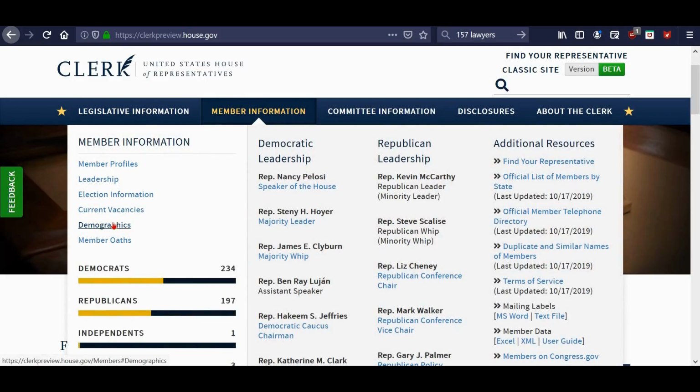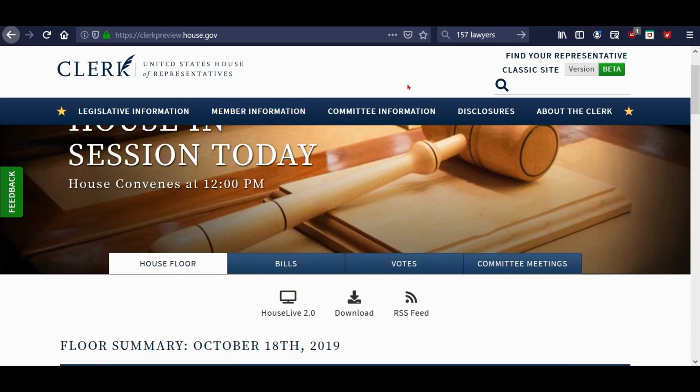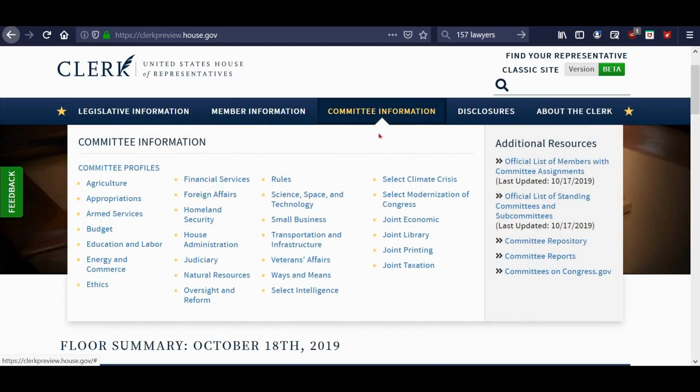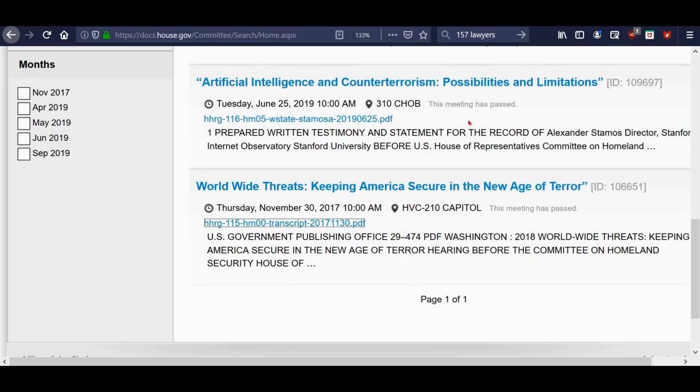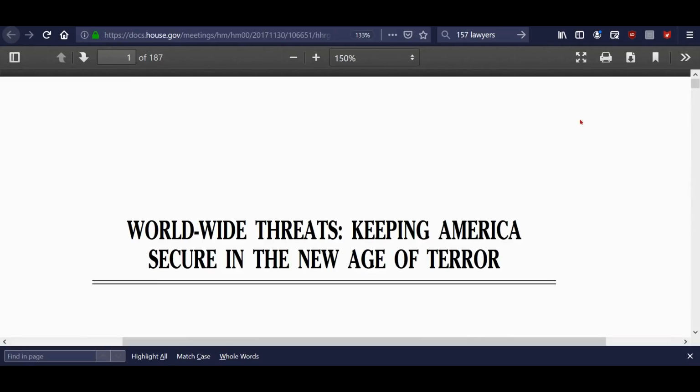And remember, the demographics came from here. And it does have the member oath where it shows when they all supposedly took an oath to defend our Constitution and to stand up for our country. Anyway, there's committee information here if you want to see about any specific committee. And there's a repository in the reports where if you're looking up specific subjects, you can look those up there. And there's documents that you can look through and find different things.